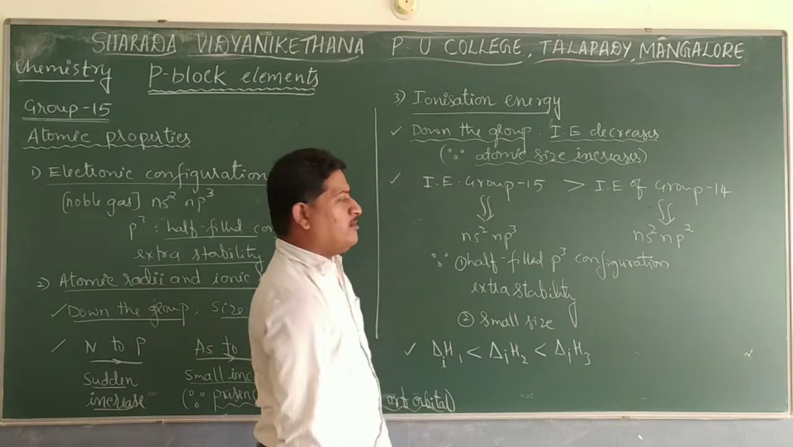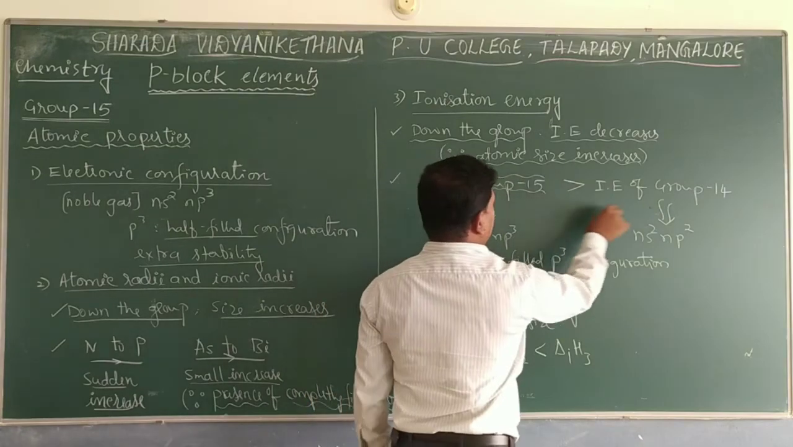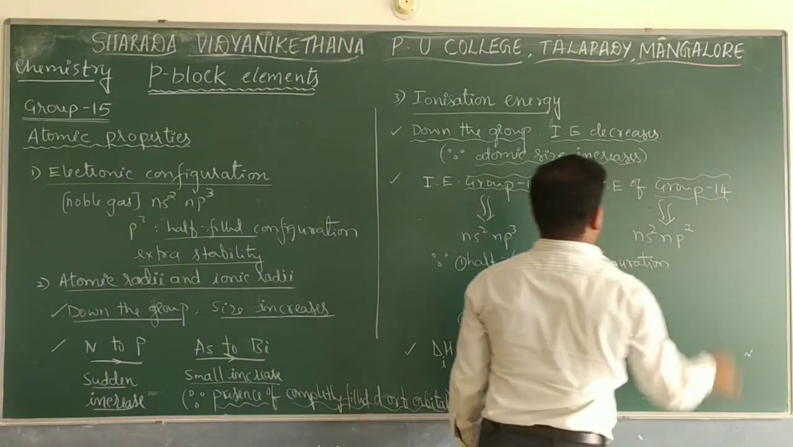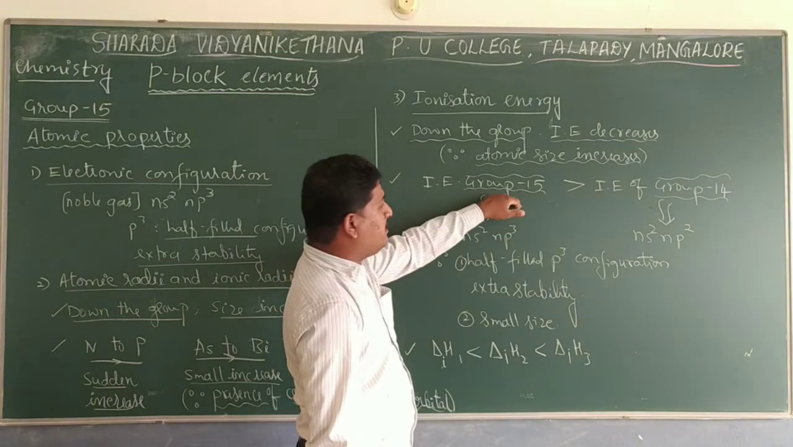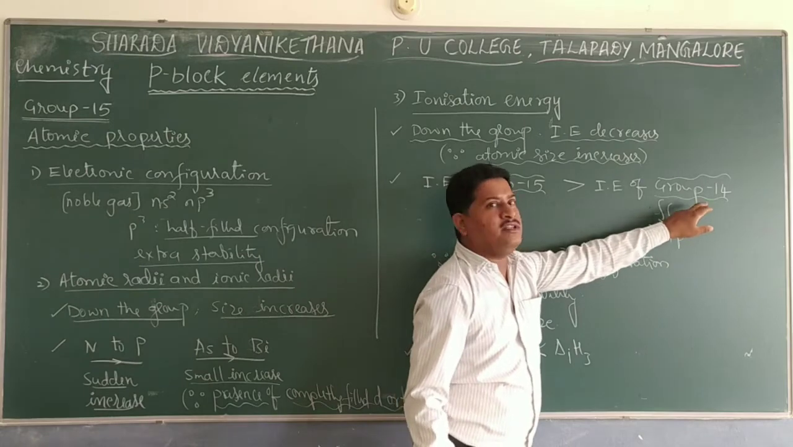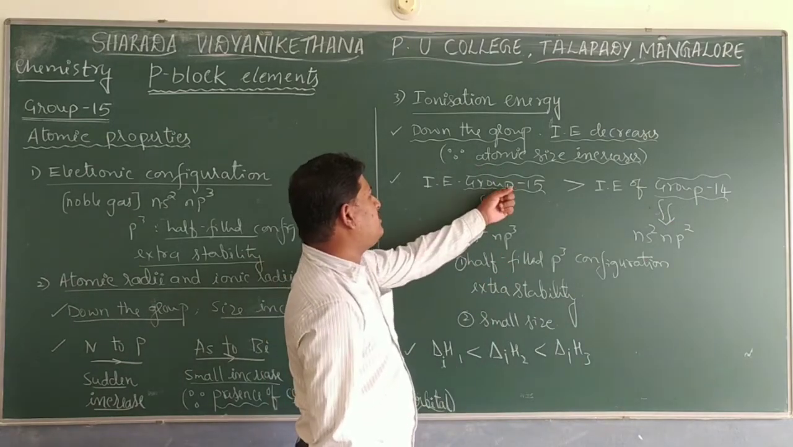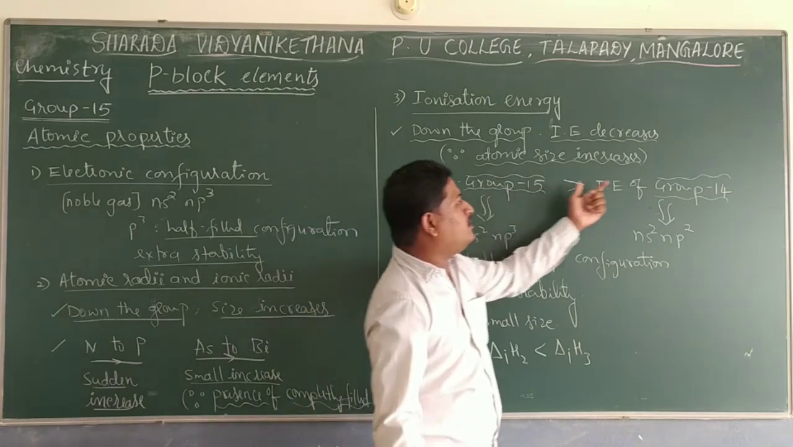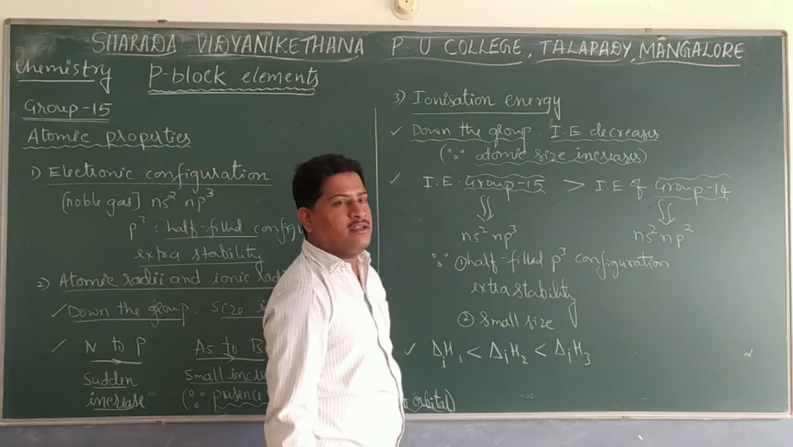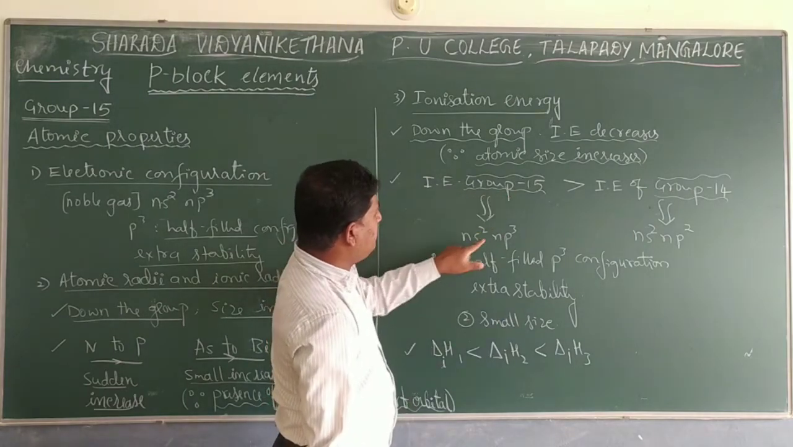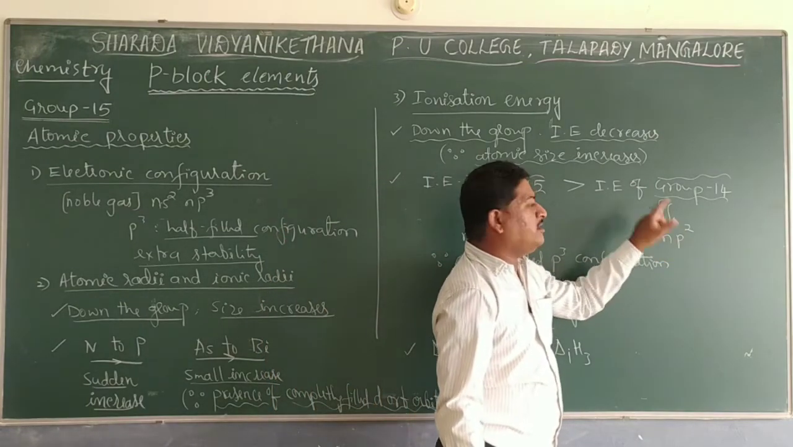One important point: if you compare the ionization energy of group 15 elements with group 14 elements, the first ionization energy of group 15 elements is extremely higher than that of group 14 elements. One can easily explain this by writing the electronic configuration. Group 15 elements show ns2 np3 configuration, but group 14 shows ns2 np2 configuration.